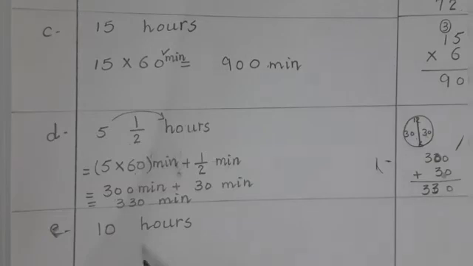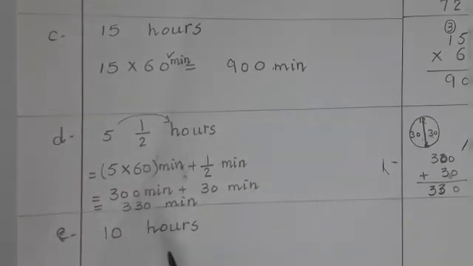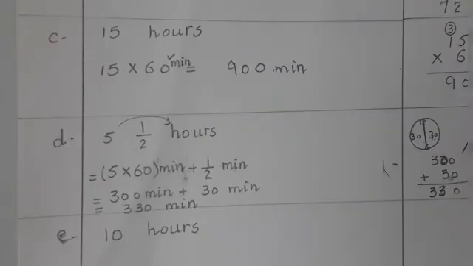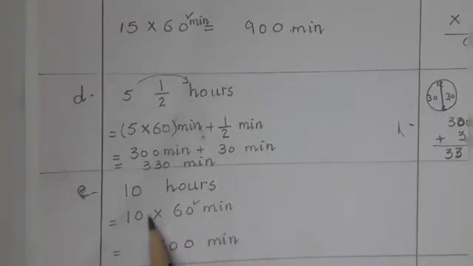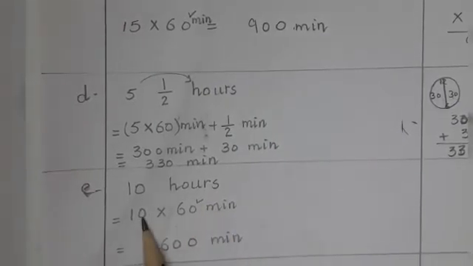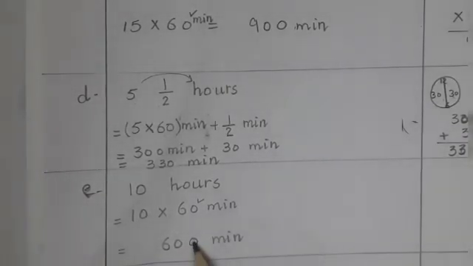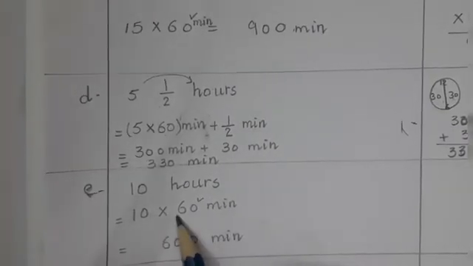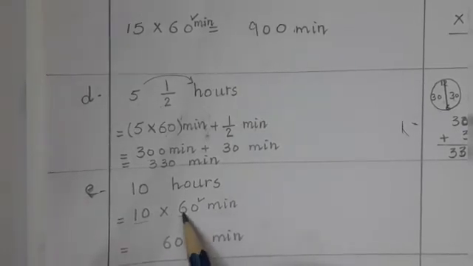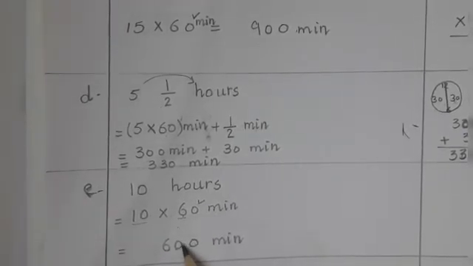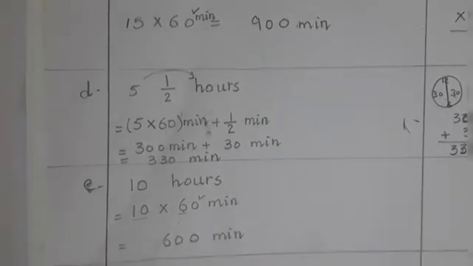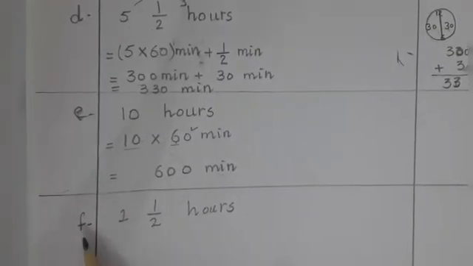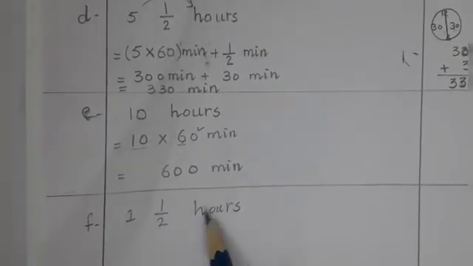10 hours. This is also the same as we have done in parts A, B and C. 10 hours, 10 multiply 60. Okay students, in this question you can see 10 hours. 10 multiply 60 minutes. As I told you, 0 will move to this side, and there is 1 digit left. 10 6s are 60. In this way you can multiply easily. 10 6s are 60 and this 0 will come as it is. 600 minutes. Now move to the next and last part, 1 by 2 hours.